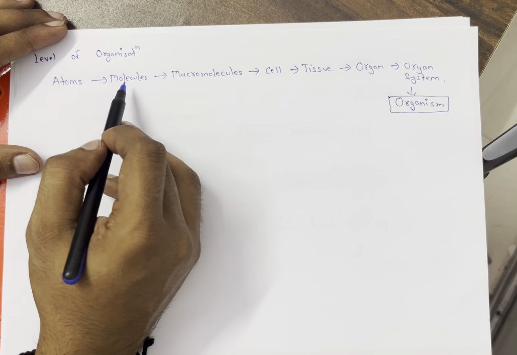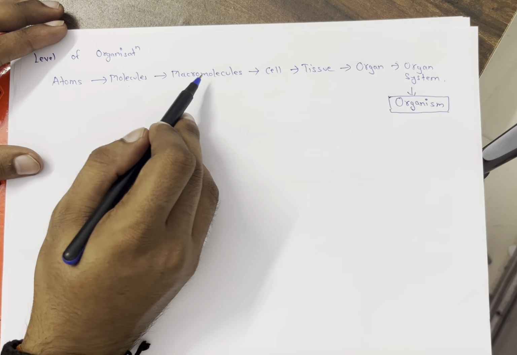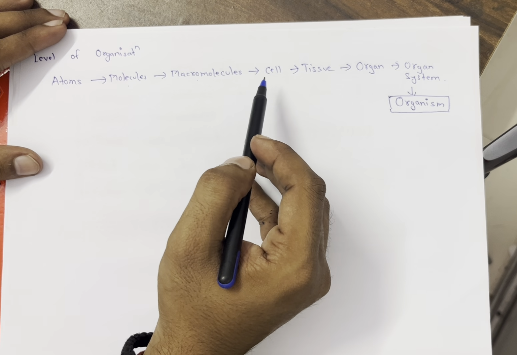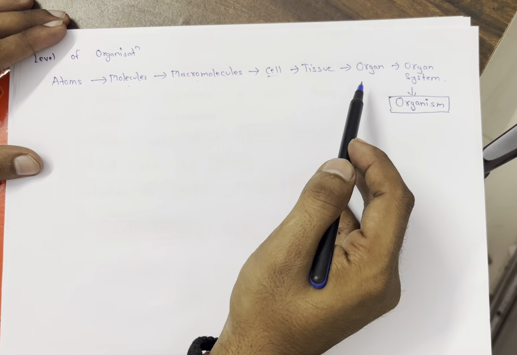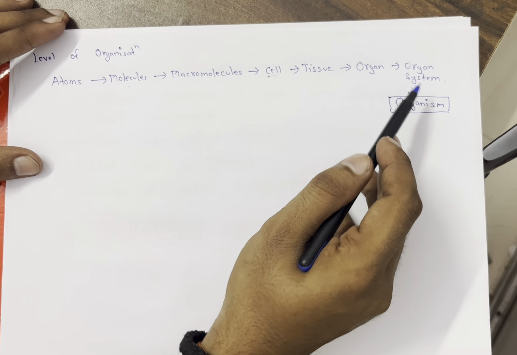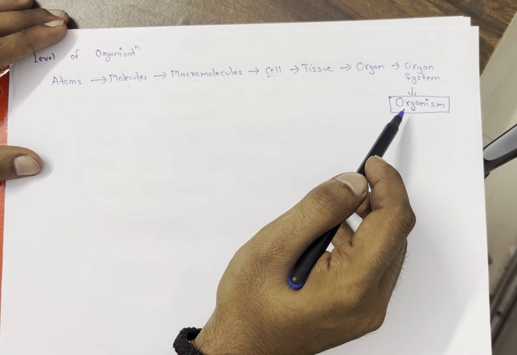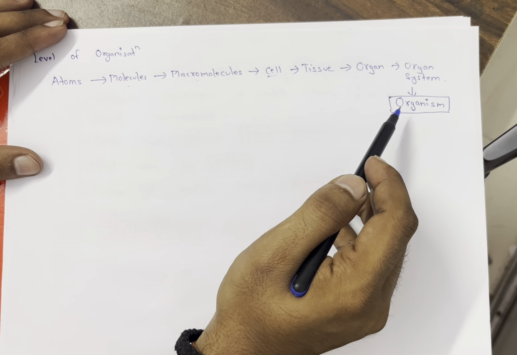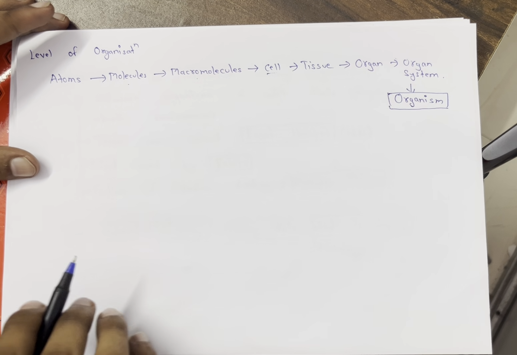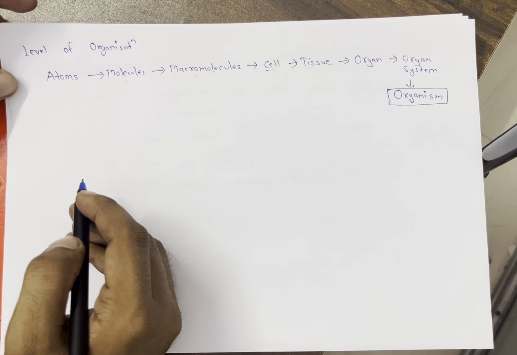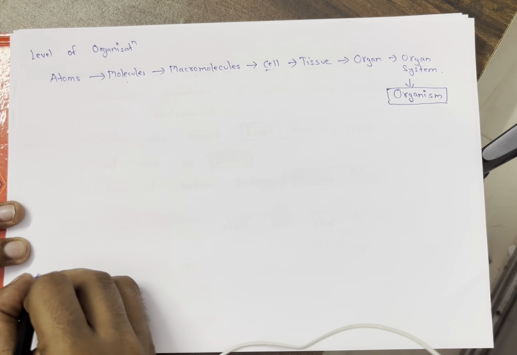Molecules and macromolecules you study in chemistry. Cells you study in biology, and tissue, organ system and physiology are also biology. Now when I talk about how an organism lives or survives in an environmental condition, we are talking about ecology. That's what ecology is. So ecology starts from the organism level.